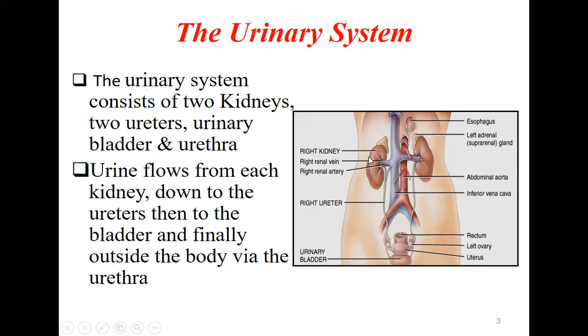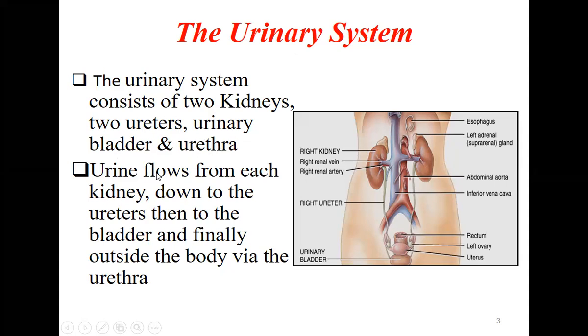So the whole of the urinary system consists of two kidneys, two ureters, then the single bladder, and one urethra. So all this together is called the urinary system.